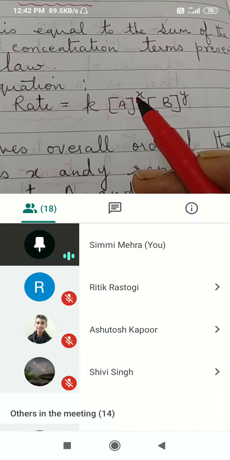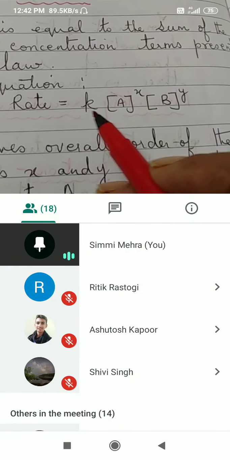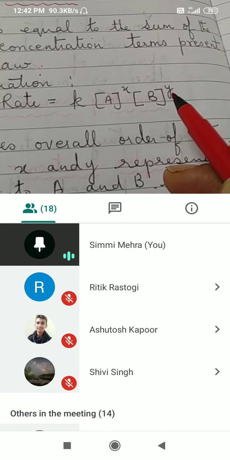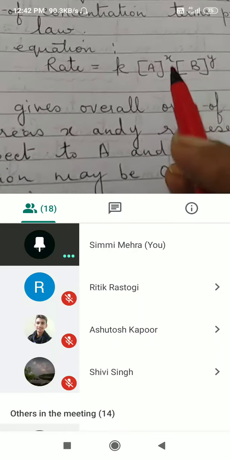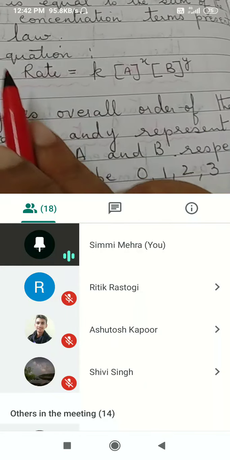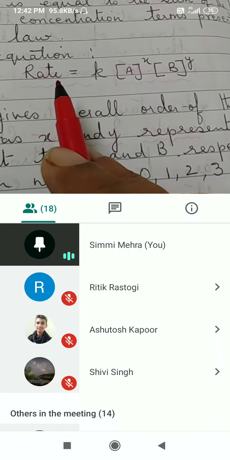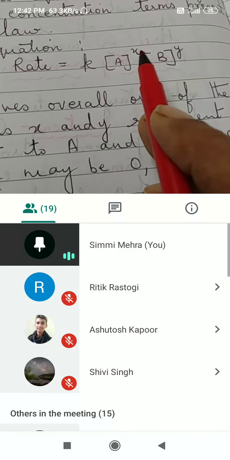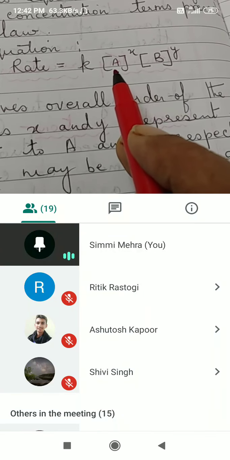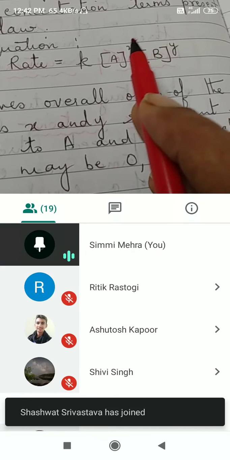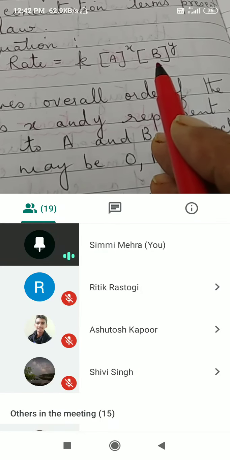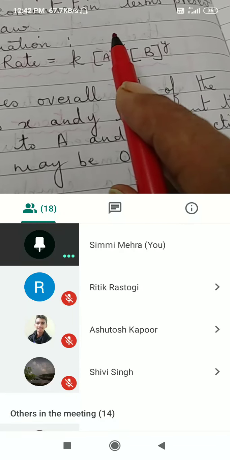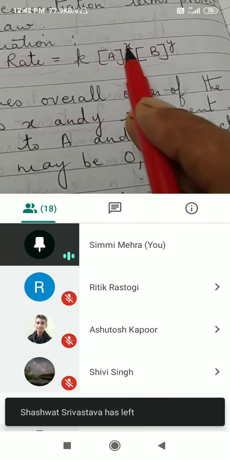I will just now explain to you what this X and Y are. Rate = k [A]^x [B]^y. Now, the overall order of the reaction, how will you read this equation? The order of reaction with respect to A is X, and the order of reaction with respect to B is Y. The overall order of the reaction is X plus Y.